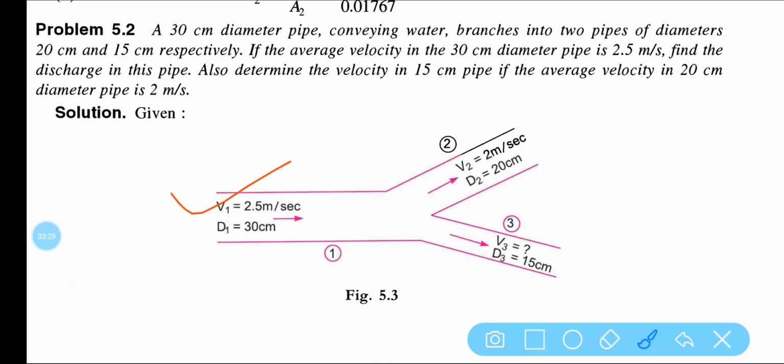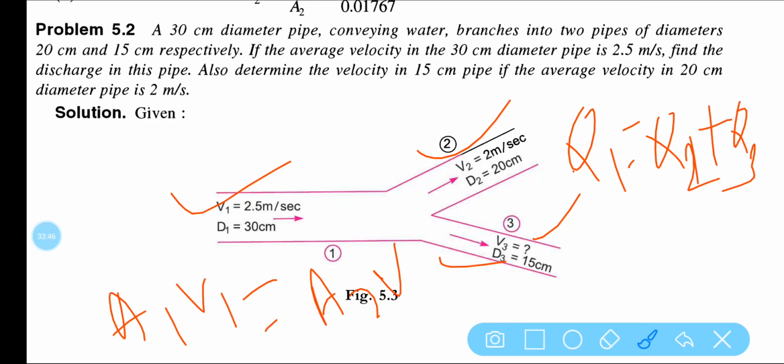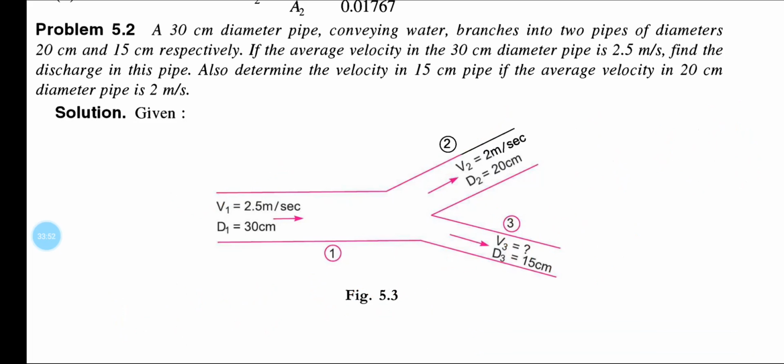You can see velocity v1 is given, velocity v2 is given, diameter d3 is given, and v3 you need to find out. So nothing to do, you know that q1 is equal to q2 plus q3. Now a1 v1 is equal to a2 v2 plus a3 v3. This is how you can calculate.